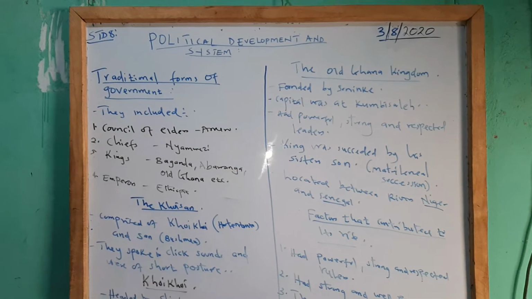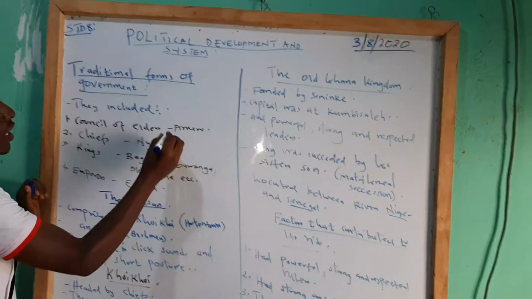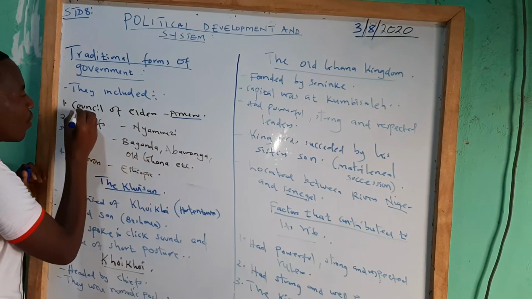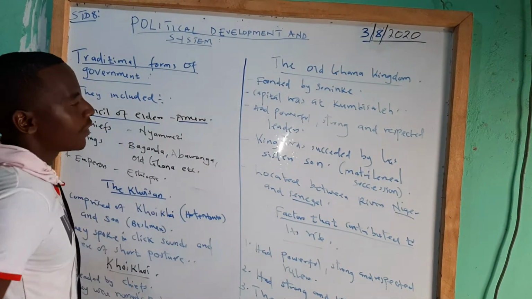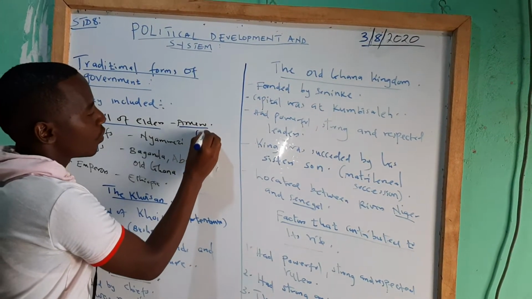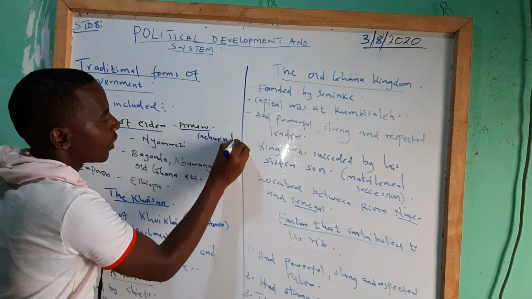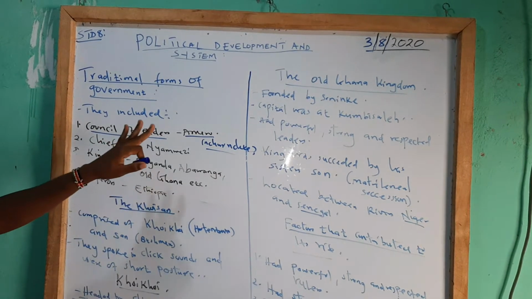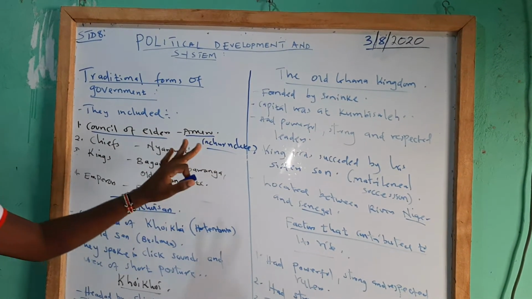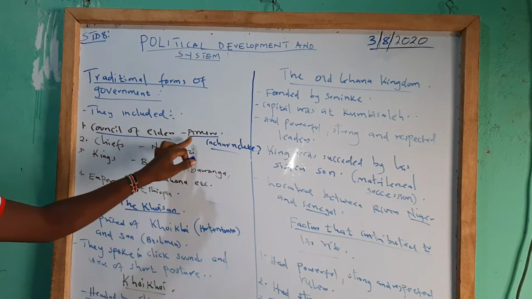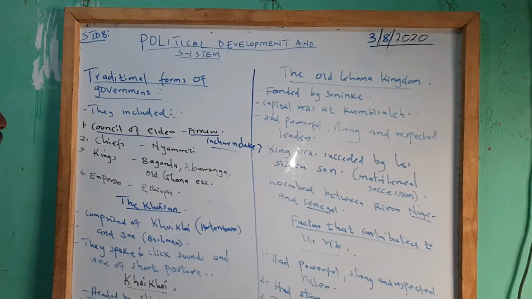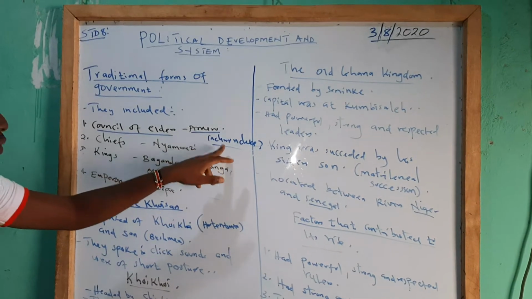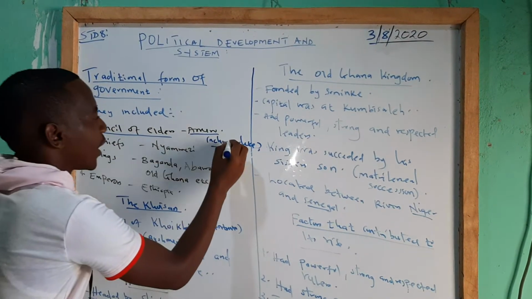For example, you have the Ameru, which are found in Kenya, and they were ruled by the Council of Elders, which earned the title Njuri Ncheke. So one of the traditional forms of government during the pre-colonial period is the Council of Elders, and we have given an example, the Ameru of Kenya, where the title was Njuri Ncheke.